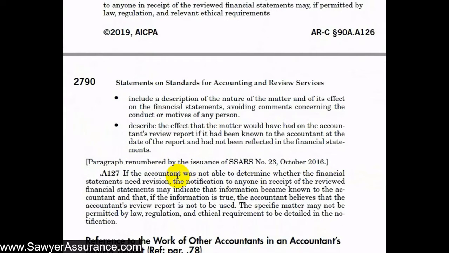And so finally, if we're not able to determine whether the financial statements need revision, then we need to notify anyone in receipt of the reviewed financial statements that the accounts review report is not to be used. And this may not be permitted by law, or rather a specific description of the matter might not be permitted to be detailed in the notification, but we just need to, at a high level, tell the users of the financial statements that our accounts review report should not be used.